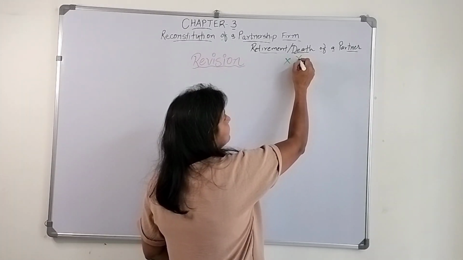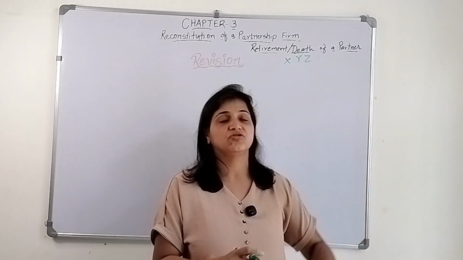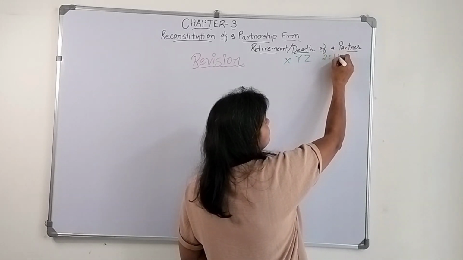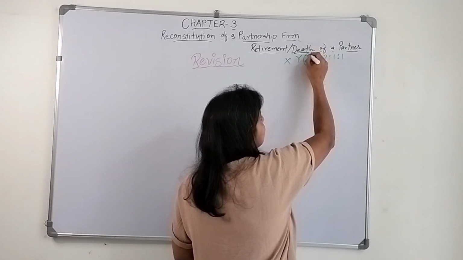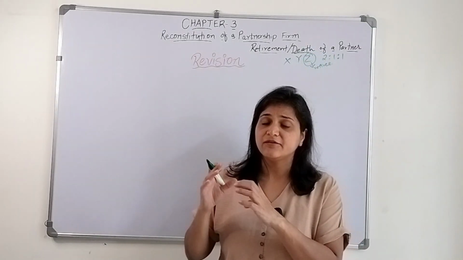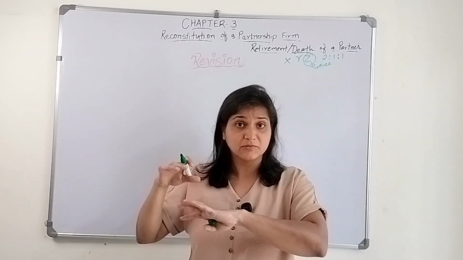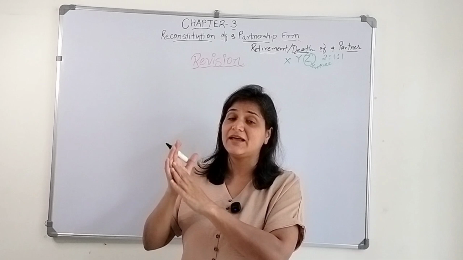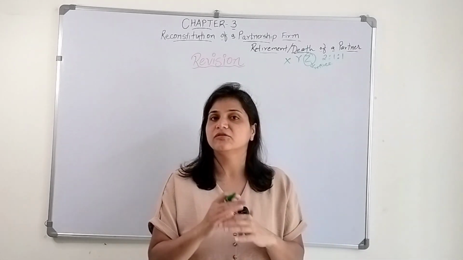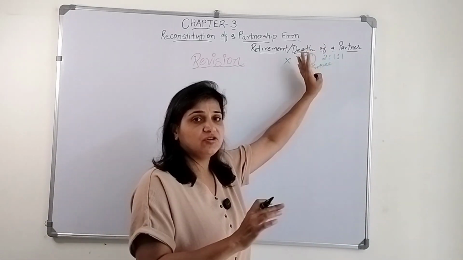There were three partners X, Y and Z. We know that there could be more than three partners, this is just for assumption. Let's say three partners were there and they were sharing their profit in the ratio of 2:1:1, and Z retires. If he retires, or if he passes away, whatever belongs to Z till the date of retirement or till the date of his passing away, we need to give to Z, because he was also the partner of that firm till that particular date. So whatever belongs to Z, we need to give him.